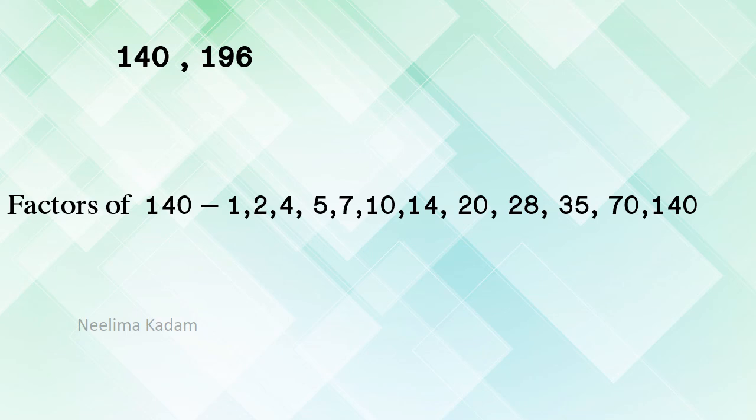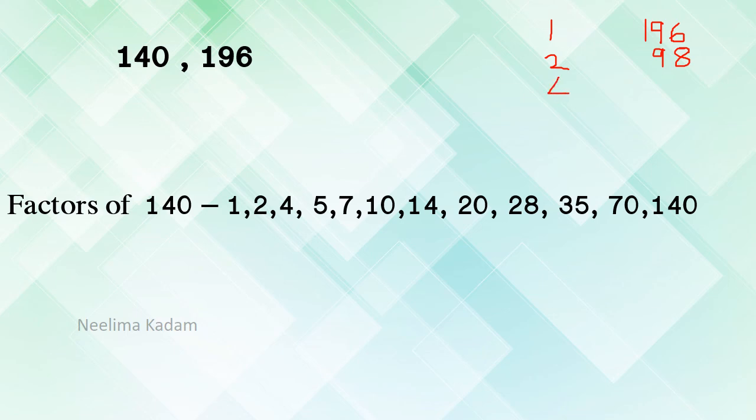Now factors of 196. So first of all 1 and 196. Then go for 2. Yes it is there. 2 9s are 18. 2 8s are 16. 3: 9 plus 1 10, 10 plus 6 16. No, 16 is not divisible by 3.